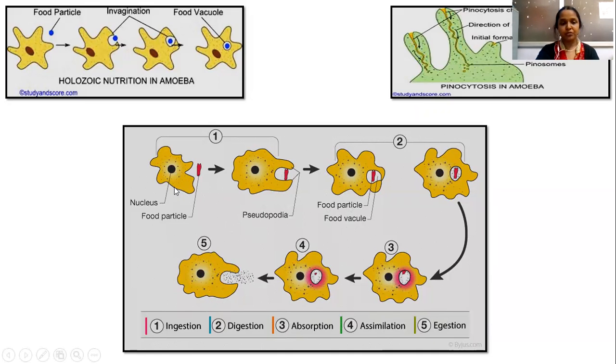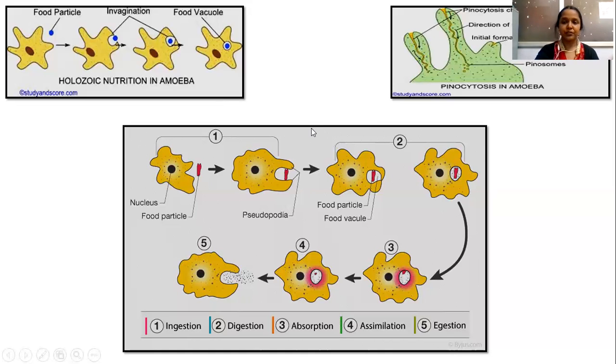In case of the ingestion process, the protozoa will get attracted towards the food particles by means of chemotaxis. It extends its pseudopodia towards the food particle and forms a food vacuole. The food vacuole will enter into the animal cell. There, the digestion begins with the lytic enzymes. After the digestion, there will be the absorption of the nutrients obtained from the food particle. Then the assimilation of the nutrients to the cytoplasm, and then the residue will be egested through the egestion process. So this is about the holozoic type of nutrition.